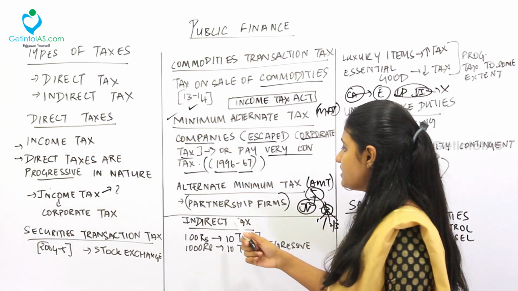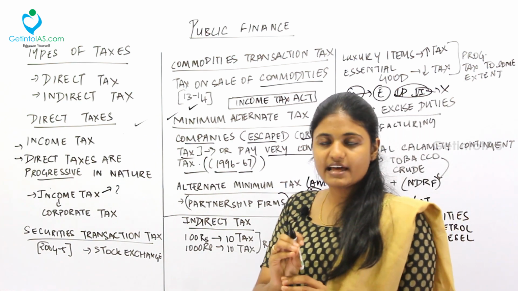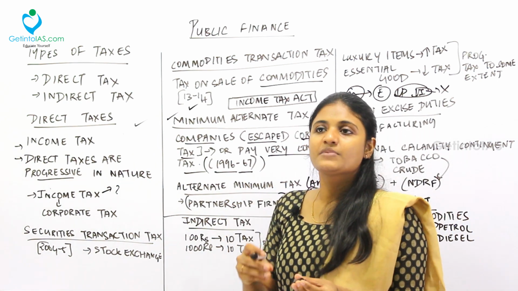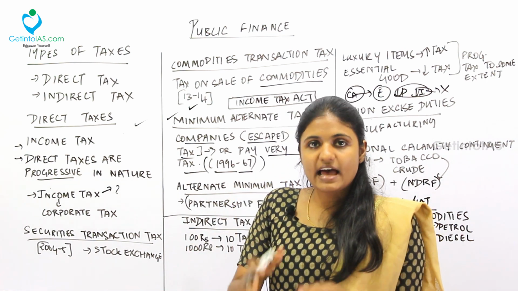Fine. So next thing is the indirect tax. We are done with direct taxation, now indirect tax. Indirect taxes are mostly regressive in nature. Fine. See, today I'll go buy a bat in a shop. Fine. For me also the tax is the same.